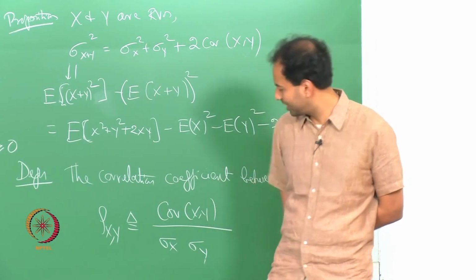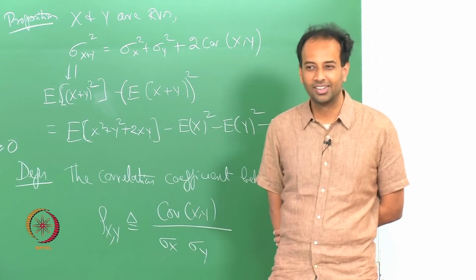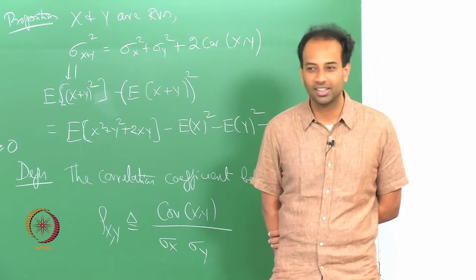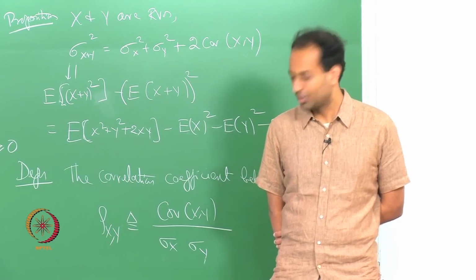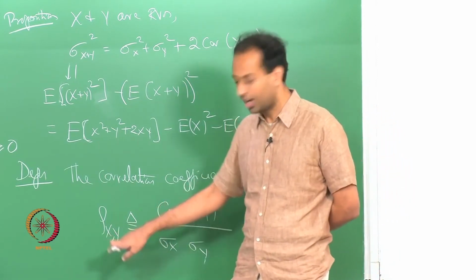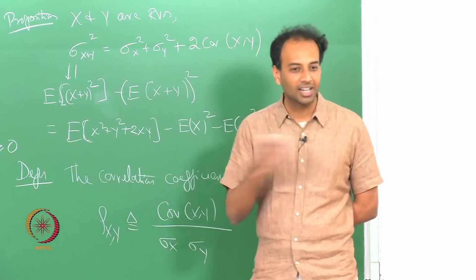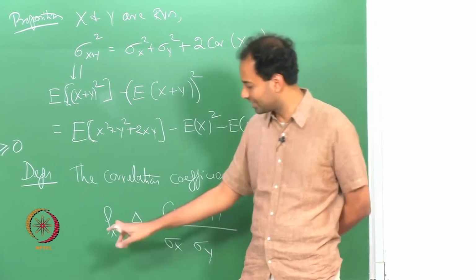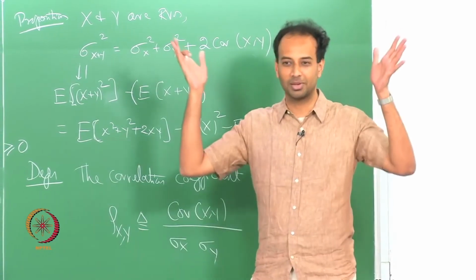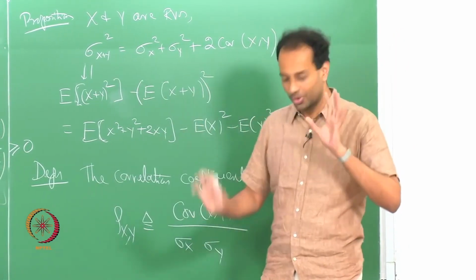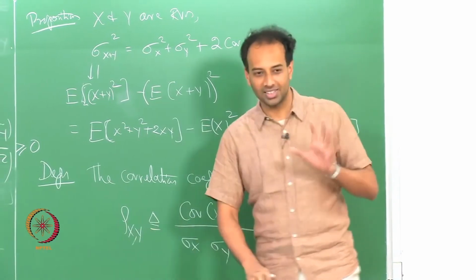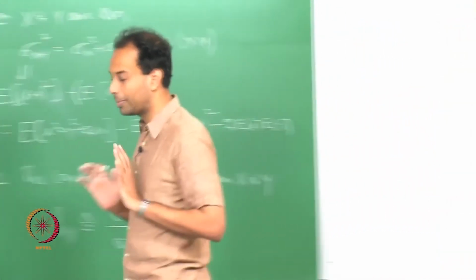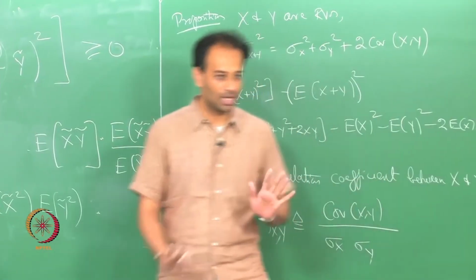So what is inner product X Y, is it the cosine or cosine square? The cosine of the angle between the two vectors, right. So rho X Y will be like the cosine of the angle between these two random variables. You can think of X and Y as some vectors, although they are random variables. So this rho X Y has the interpretation of cos theta in some loose sense. Everything I have said can be made more precise.